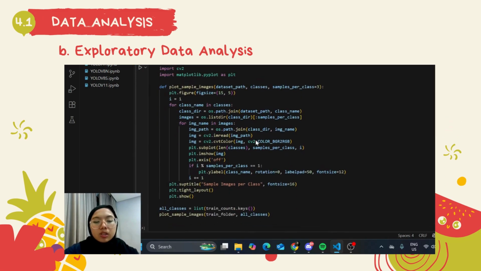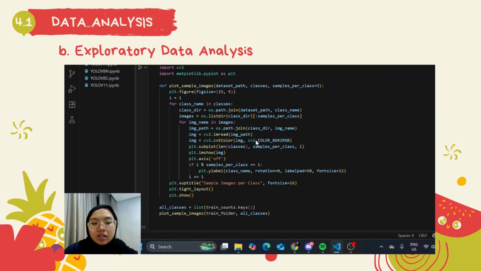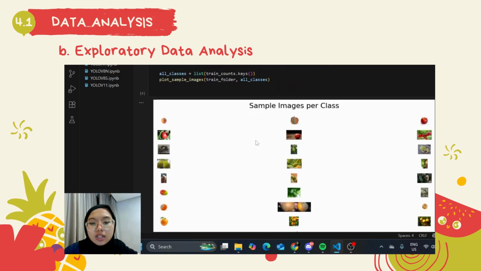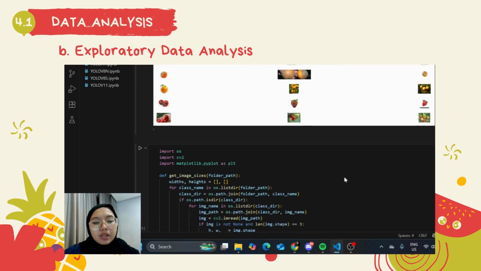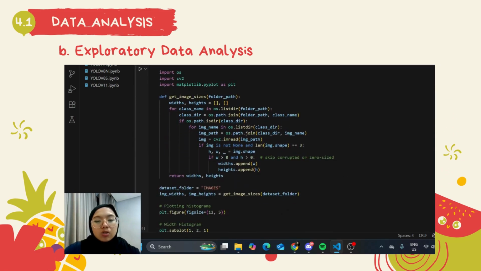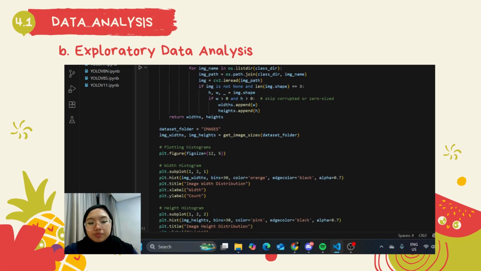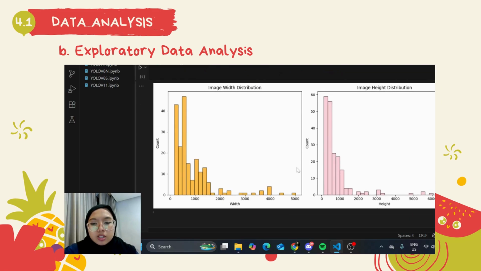Moving on, we also did a code that printed out sample images that are inside the dataset. This is important because it shows us that every image has different dimensions and different sizes. So then we can prepare for pre-processing where we can resize these images. And last but not least, we did a code that shows us the difference and the distribution of the width and height of the different images. The output is a histogram that shows the differences in width and height. So then we can adjust later on to optimize our model.